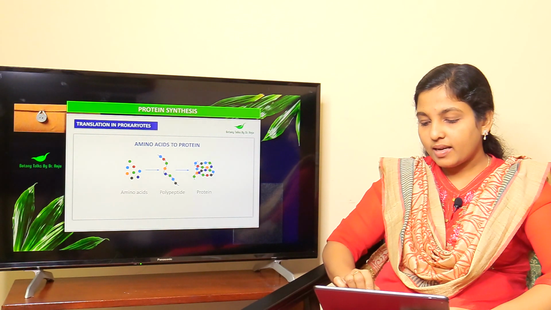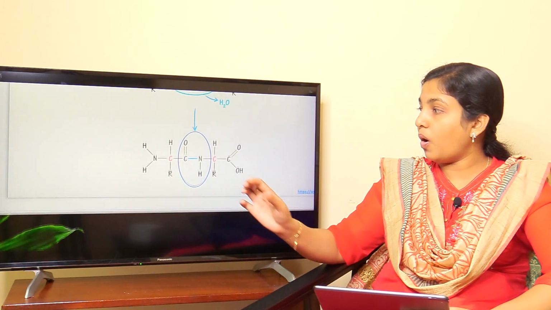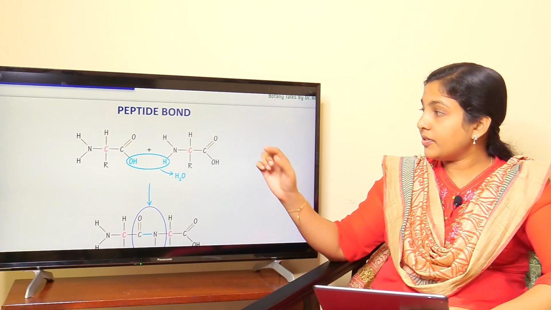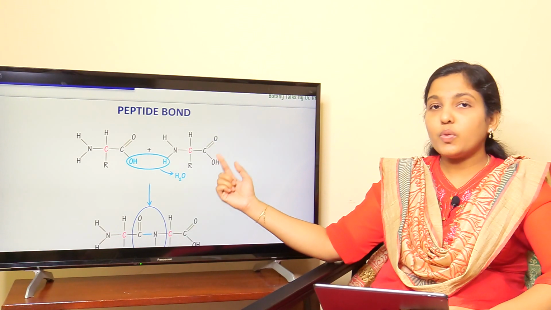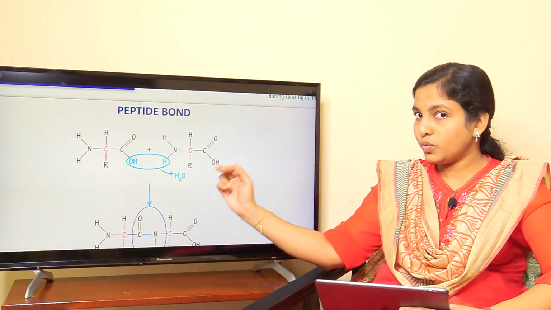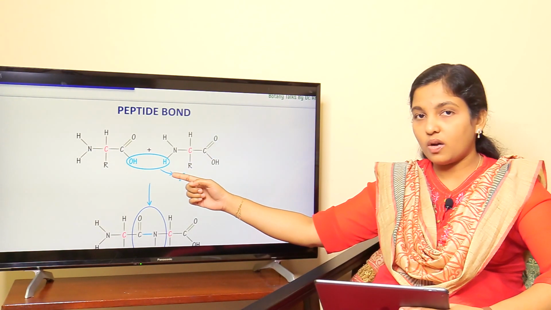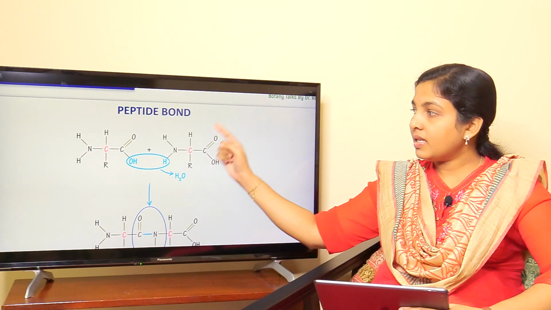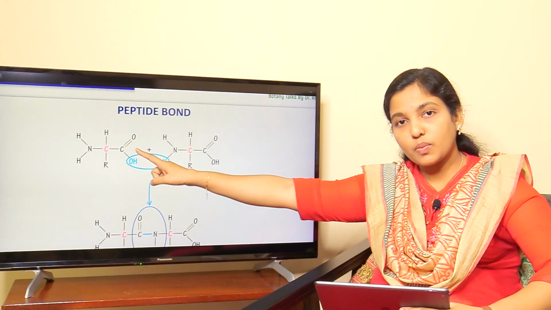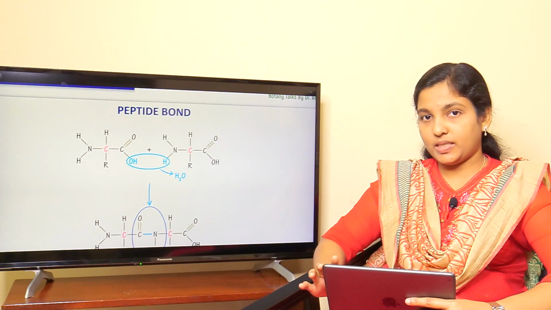Amino acids are linked together in a bond called a peptide bond. A peptide bond is formed by the interaction between two amino acids. In an amino acid, we can see two groups. One is called the carboxyl group and the other is called the amino group. The amino group of one amino acid interacts with the carboxyl group of another amino acid to form a peptide bond.